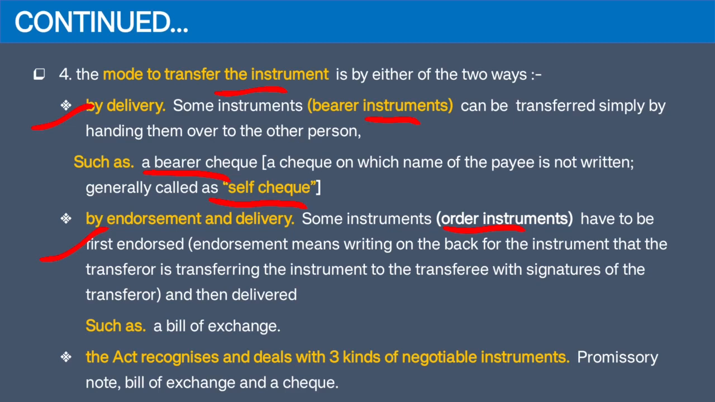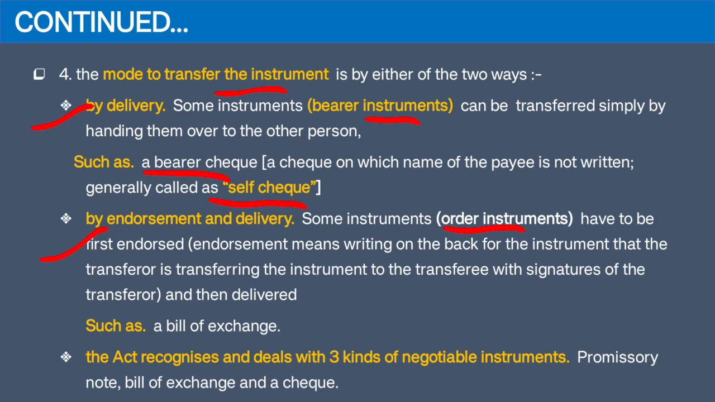Now, what is an order instrument? An order instrument is an instrument on which the name of the payee is written. So if you want to transfer such an instrument, first of all, you have to write the name of the new payee. And once you do it, it is called endorsement. And then you have to deliver the instrument also to the new payee. In case of a bearer instrument, transferability is very easy, just by delivering the instrument. And in case of an order instrument, you have to do two things. You have to write the name of the payee and only then can you transfer. Of course, it is always safer to have an order instrument because that gives more security to the instrument.